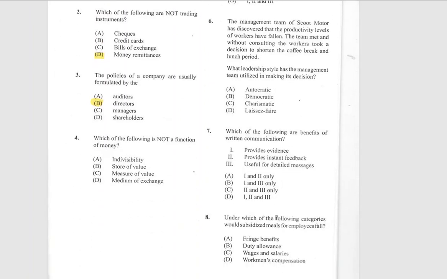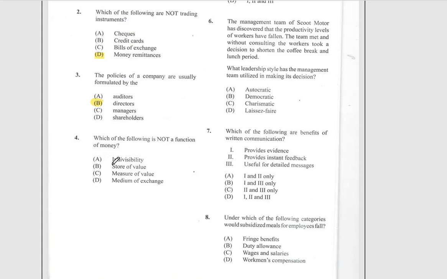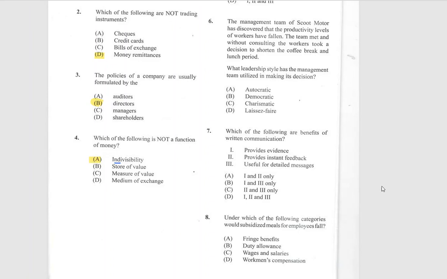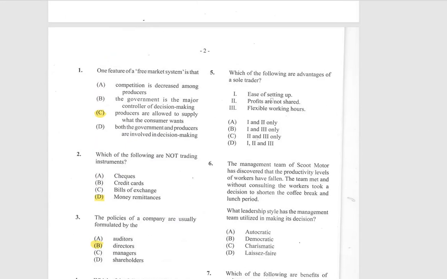Which of the following is not a function of money? We know that money should be a store of value, a measure of value, a medium of exchange, and divisible. Now, in this case, we have indivisibility, which is the opposite of divisible. Therefore, this is our answer because it says not a function of money. So, money should be divisible. So, if we have the opposite of divisible, that means that it is not a function.